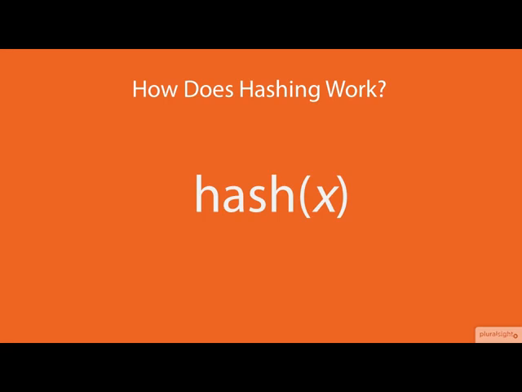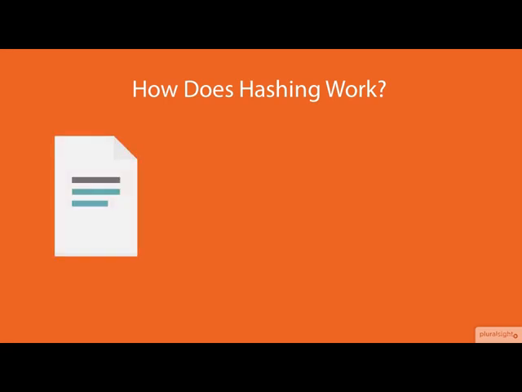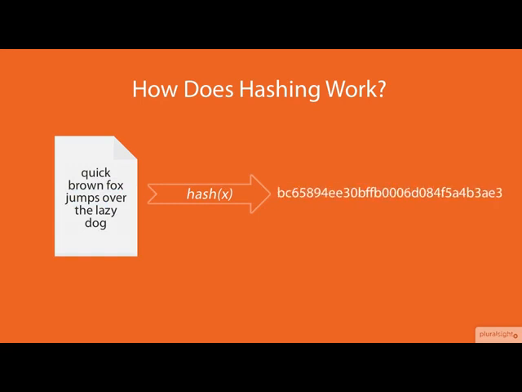Well, we don't need to get into the mathematics of it because we have hashing tools that do that work for us. So instead, let's look at some examples of how hash values relate to the digital information they are derived from. Say that you have a computer file that contains the characters, "Quick brown fox jumps over the lazy dog." You run this file through a hashing tool and the following numerical output appears. This number is a hash value of the input string, "Quick brown fox jumps over the lazy dog." A hash value is a single number, an integer, that uniquely identifies the information contained in the file's digital fingerprint.